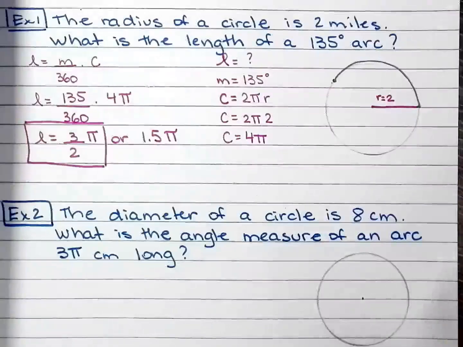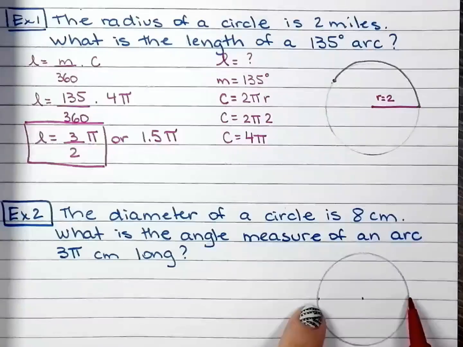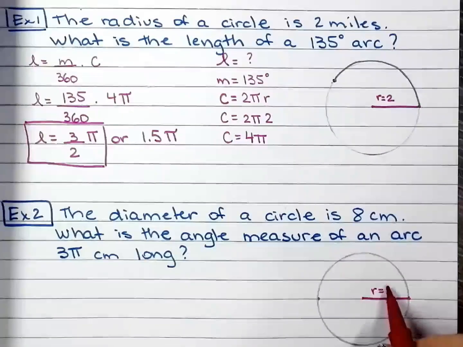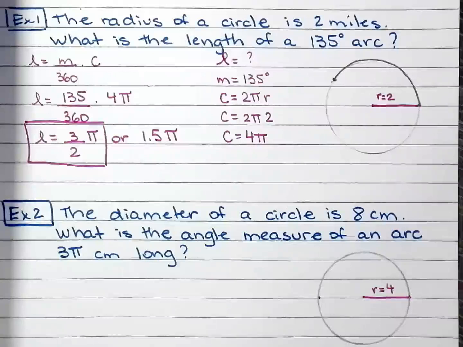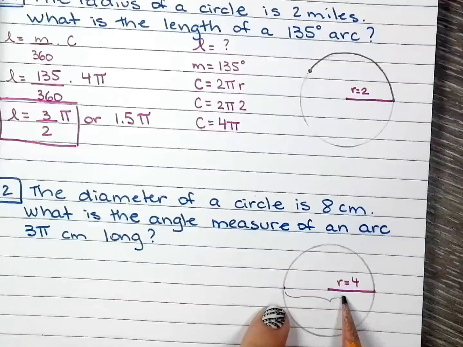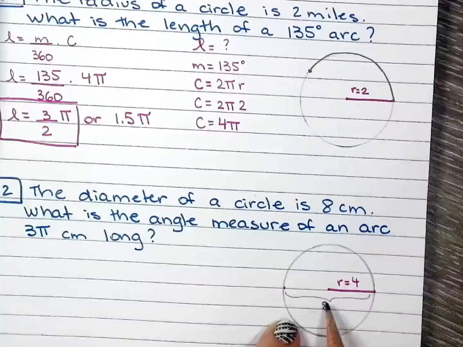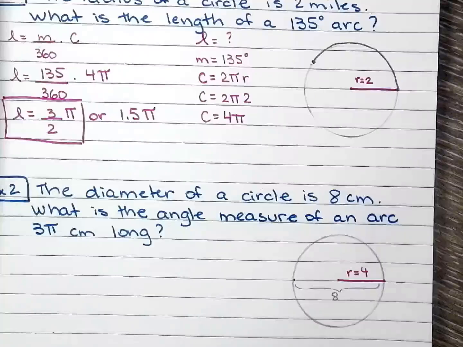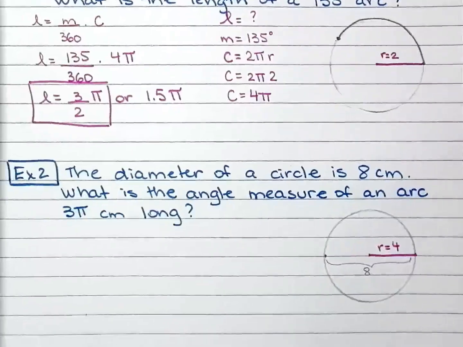So the diameter is 8. The diameter is the distance from here to here going through the center. That makes my radius 4. Because if the diameter is the whole distance from here to here, and the whole distance is 8, half the distance is 4. Just a quick review right there.